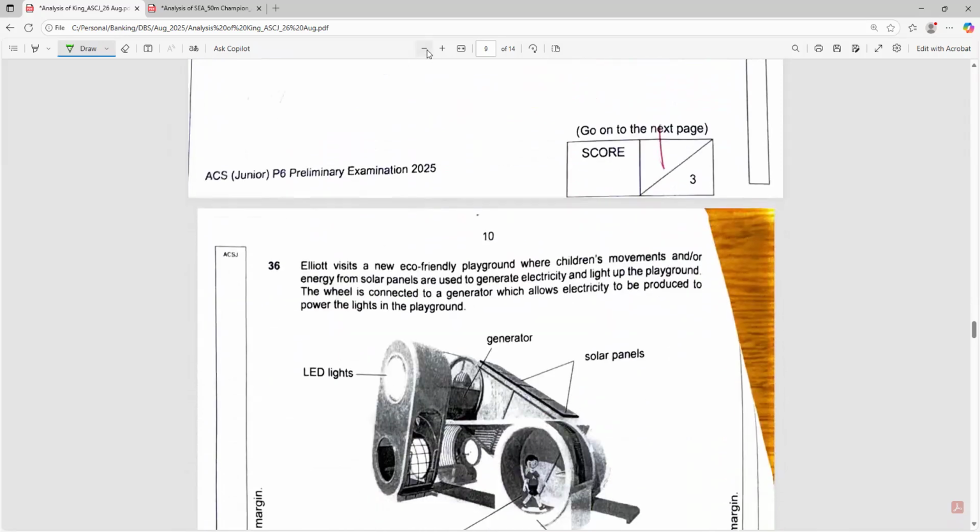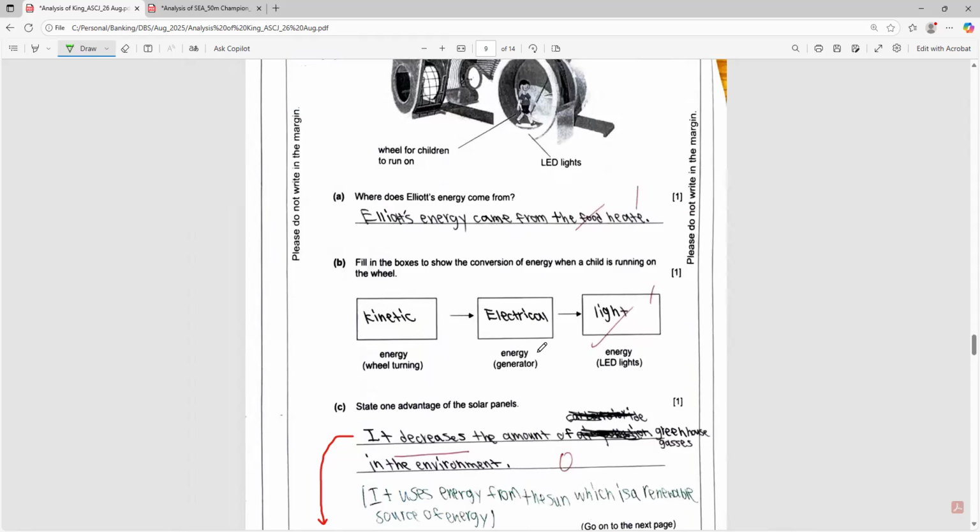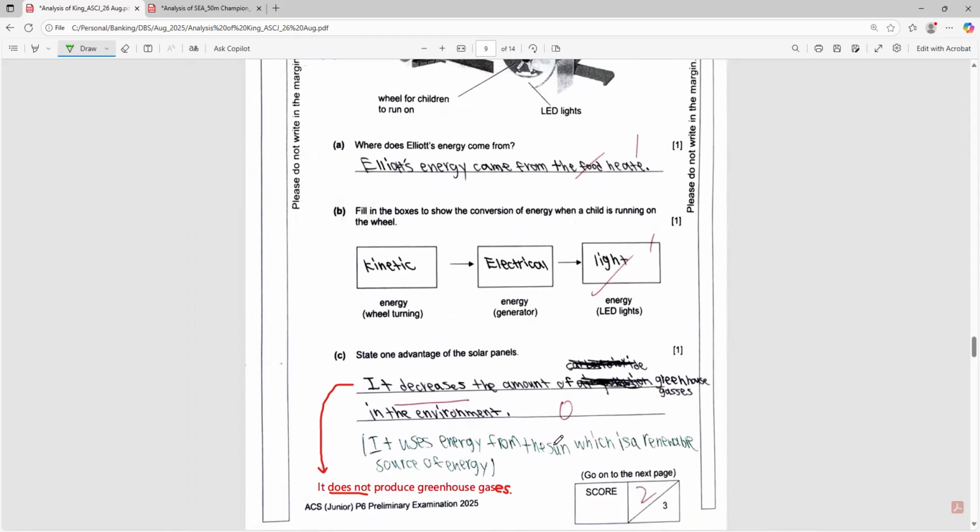And this question, I think most students can answer quite well, is energy conversion. So no problem with this. Okay, this one: state one advantage of the solar panel. So this one, he gets 0 marks because he said it decreases the amount of greenhouse gases in the environment. Okay, so actually the model answer is it uses energy from the sun, which is a renewable source of energy.